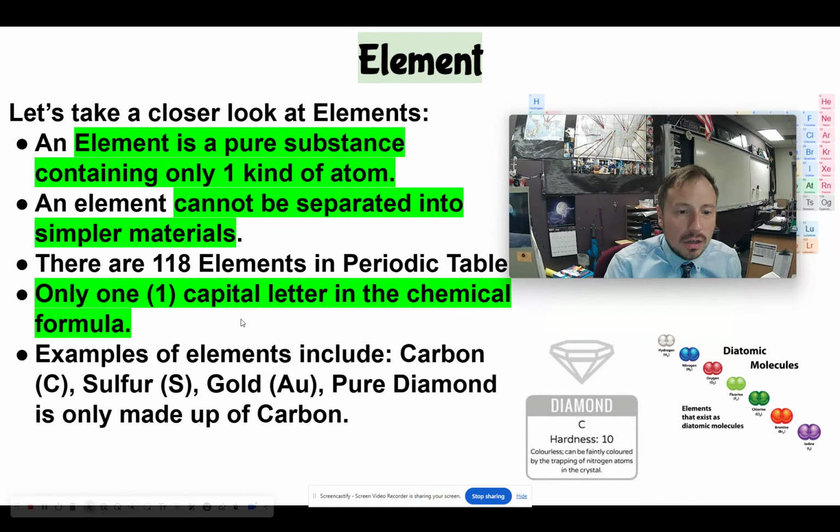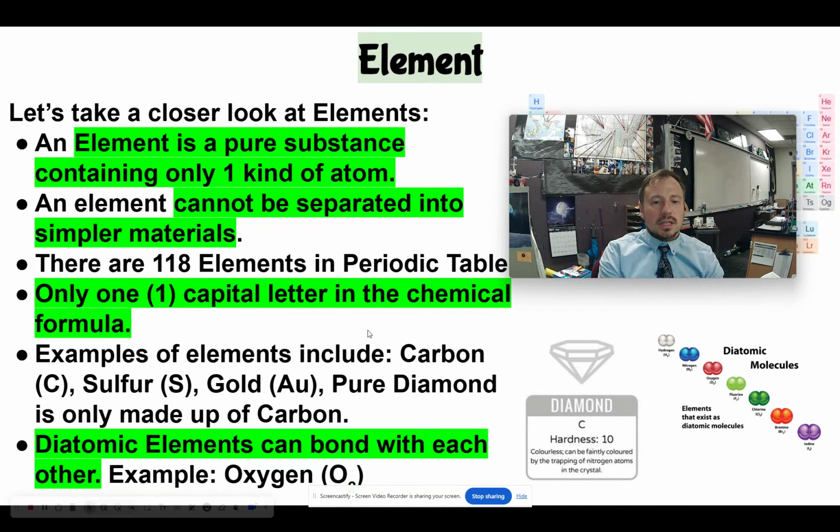Now, there are some elements called diatomic elements. They can bond with each other. An example would be oxygen. There are only 7 of them, and you can look at O2 and say, well, I've got 2 atoms. But remember, the definition of element is only one kind of atom. And just as a side note, I say they cannot be separated into simpler materials. Yes, there are protons, neutrons, and electrons, but we're just talking about the materials. The oxygen is going to have the same chemical properties.